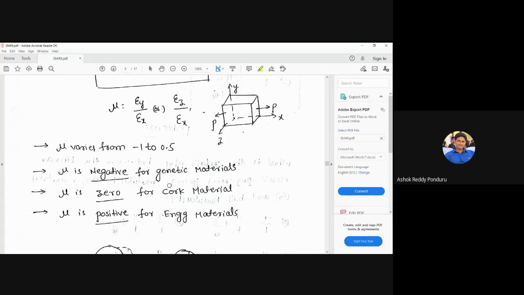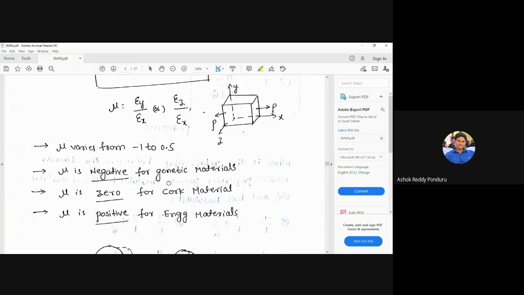Cork. So many places we are using the cork material here. I think in cricket we are using the cork ball. In that cork ball also, the majority of the material is cork material. Not only the cricket ball, so many places we are using cork. I will explain later. Poisson's ratio is 0 for cork material here.